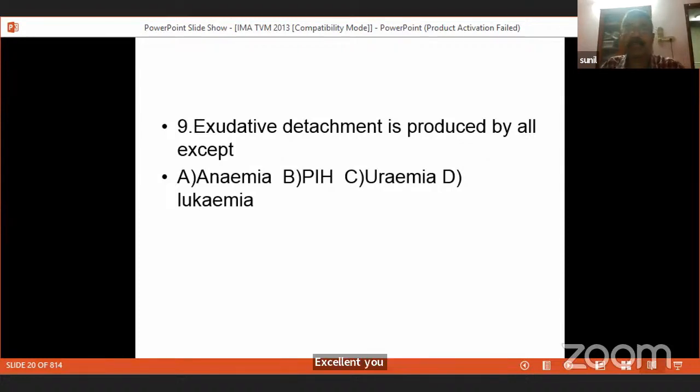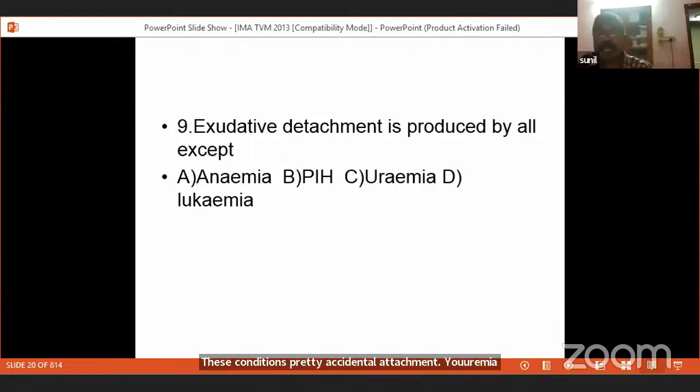You should know the list of conditions where exudative retinal detachment is formed. It is retinal detachment because of the collection of fluid behind the retina without a retinal break. That's called exudative retinal detachment. This may be because of fluid secreted by a tumor, for example, retinoblastoma, malignant melanoma, or systemic conditions like anemia, pregnancy-induced hypertension, preeclampsia, eclampsia. Uremia again produces retinal detachment. So these conditions, along with tumors, produce exudative retinal detachment, but not leukemia.